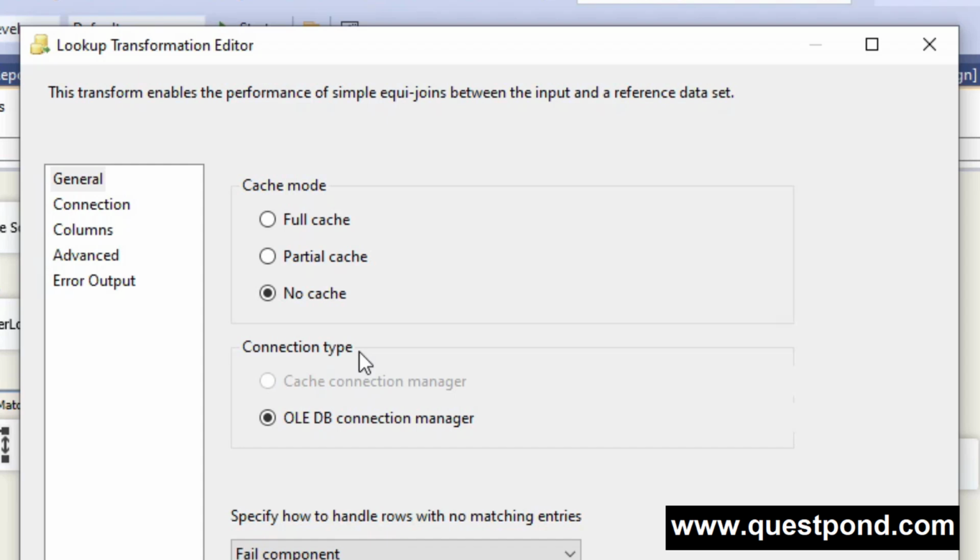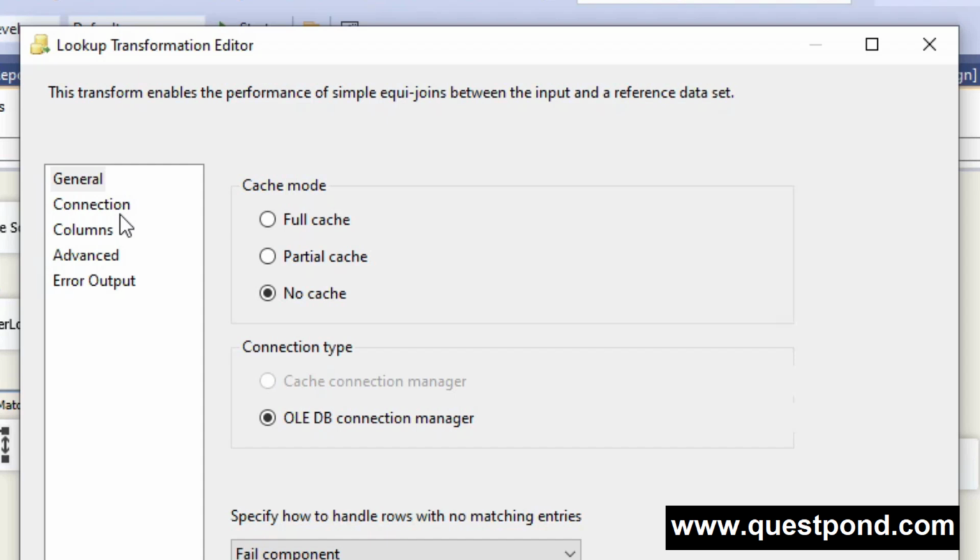See guys, I feel this is one of the best settings to have when your input data is smaller than the dataset. When you want to disable the cache mode, it works best. So if you want to just disable the cache mode, just say no cache, that's it. Or if your input data is smaller, then simply you can say no cache. You do not need to cache your entire table just for the small input source.